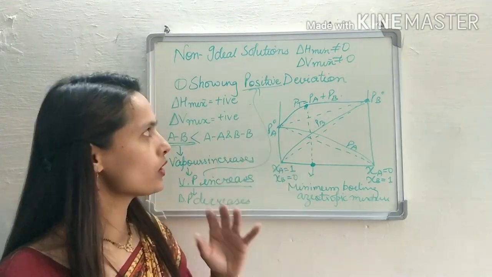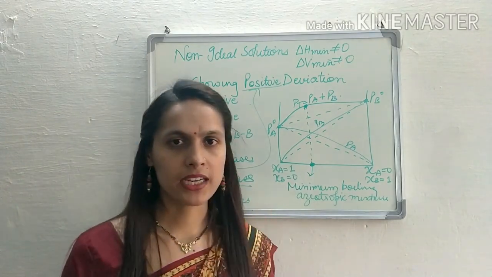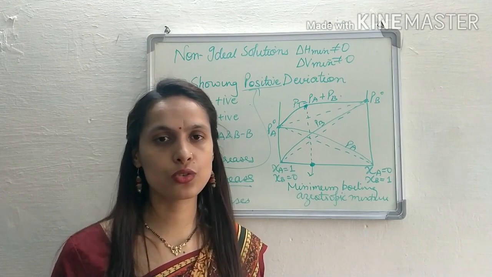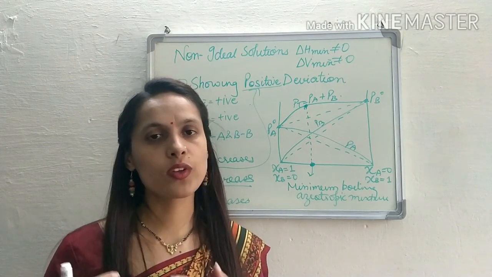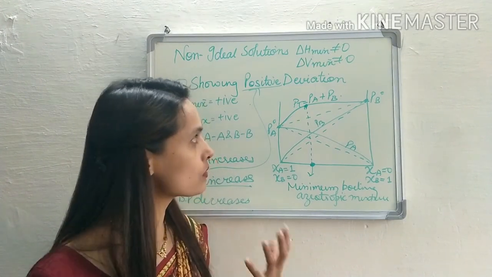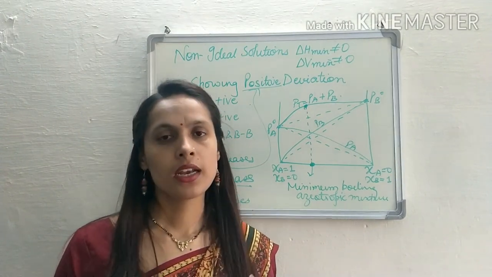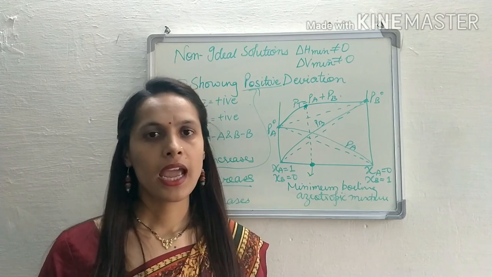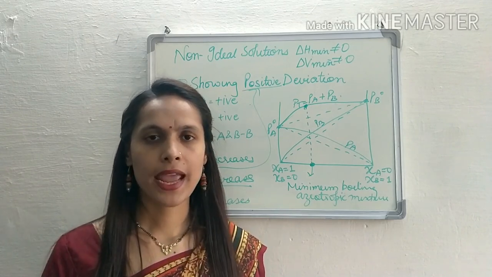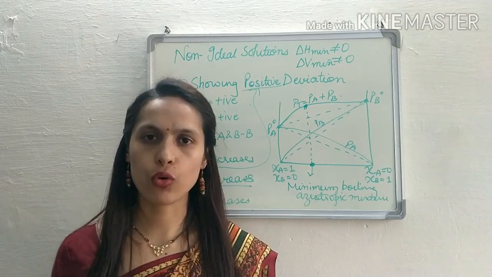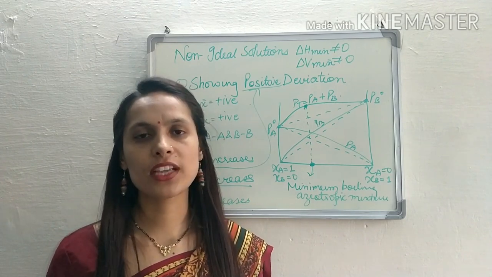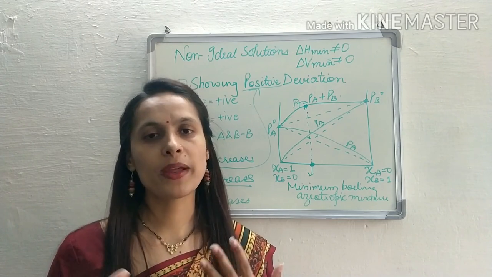So these are the points which we have to keep in mind for the non-ideal solution showing positive deviation. Now we also have to learn some examples which show positive deviation. The examples are acetone plus CS2, acetone plus benzene, acetone plus C2H5OH, CH3OH plus water, C2H5OH plus water, propanol plus water.